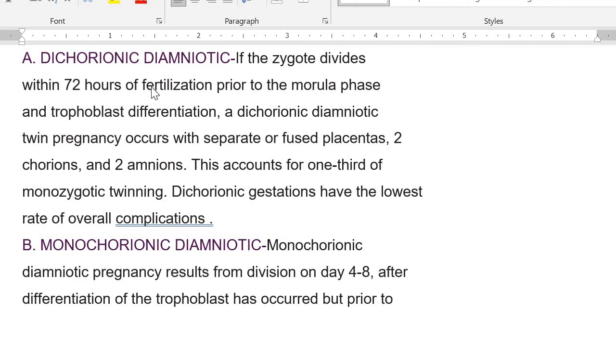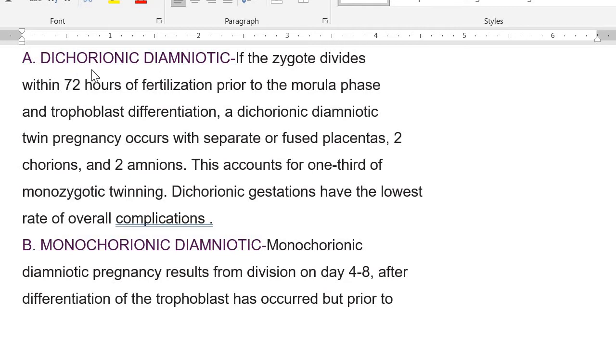Dichorionic and diamniotic. Remember, the chorion is the outermost layer and the amnion is just inner to the chorion. If the zygote divides within 72 hours of fertilization, prior to the morula phase and trophoblast differentiation, then a dichorionic diamniotic twin pregnancy occurs, with separate or fused placenta. There will be two chorions and two amnions.